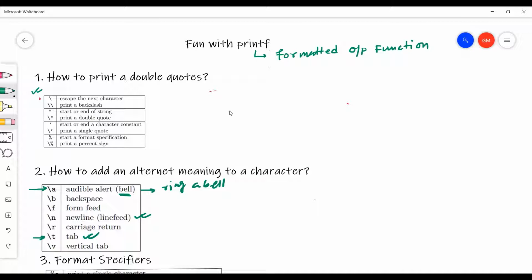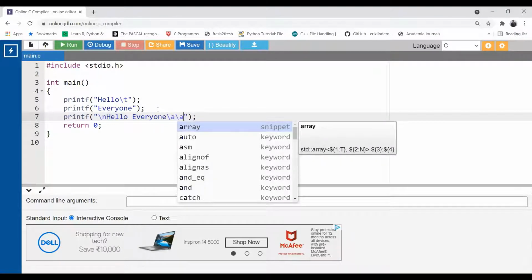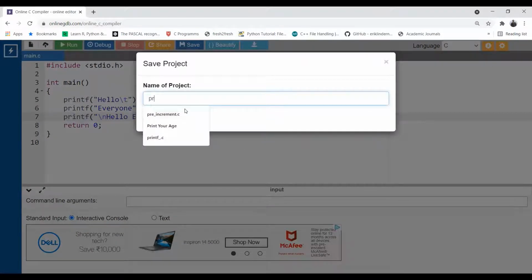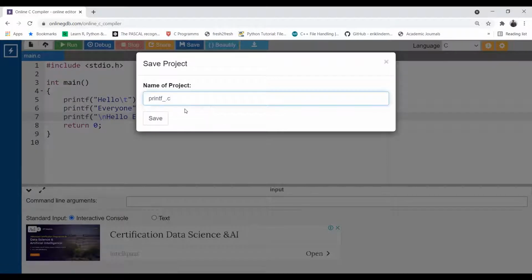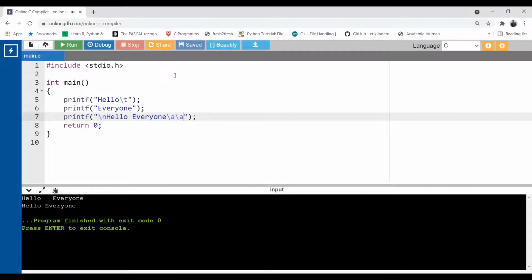Let me show you this. So see, I'm going to use a backslash a after this hello everyone, so that you can hear this sound. I am using the full volume of the laptop. Let's see how much volume I can generate. So I'm using it in all the printf statements here. Okay, let's run this now. Okay, so let me use more backslash a over here.